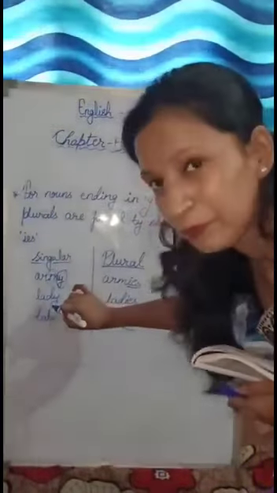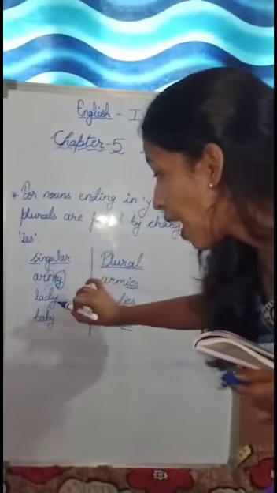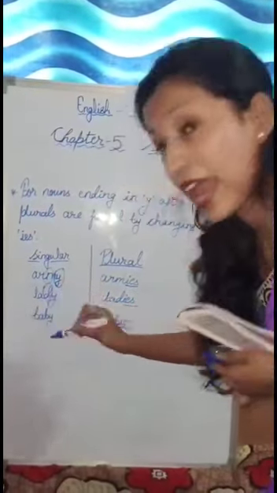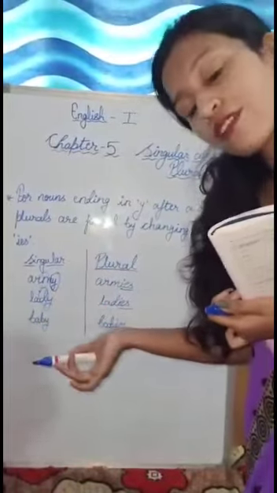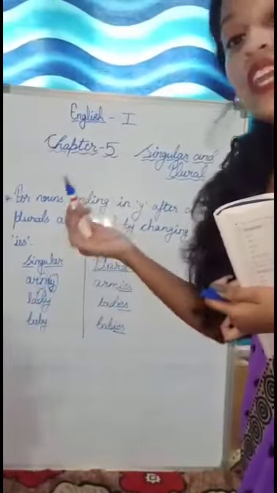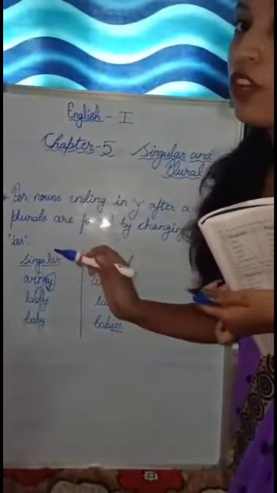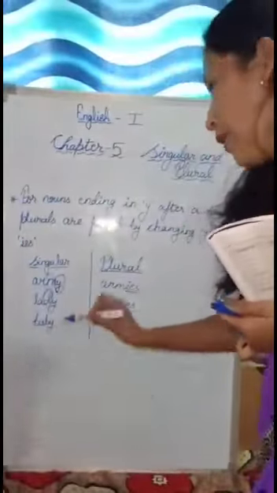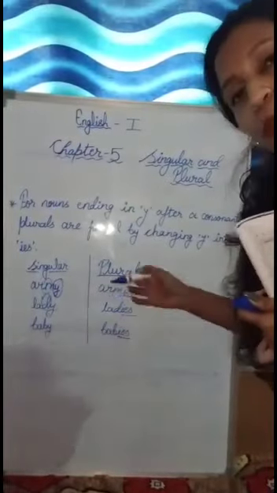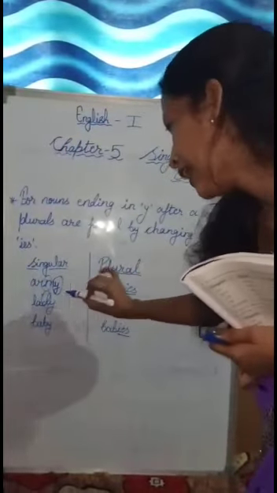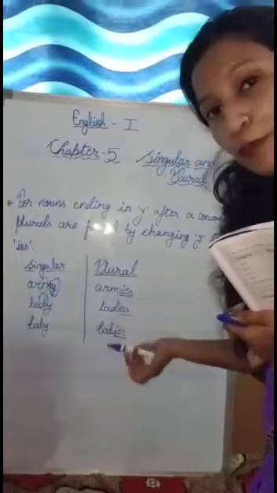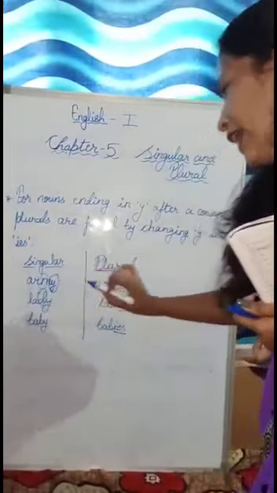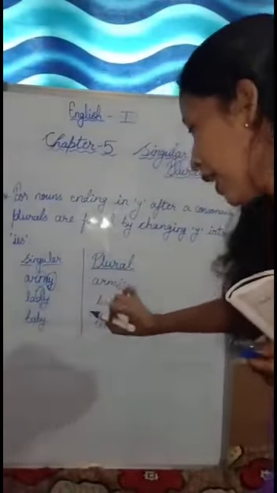Similarly you see lady, L-A-D-Y, lady. It is ending with Y, right? But you see before Y D is there. And what is D? D is a consonant, not a vowel. If it would have E or I or O, then you will not add IES at the end. But before Y consonant is there, so you will add IES to make it plural. So lady is a singular noun. How you will make it plural? You will add IES to make it plural. So lady, ladies. Baby, babies.